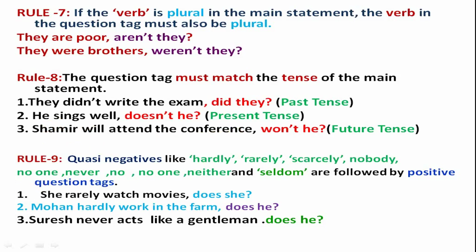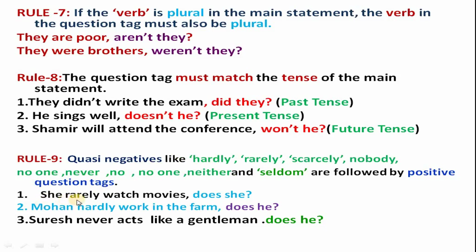Rule number 9. Quasi negatives. Quasi negative words like hardly, rarely, scarcely, nobody, no one, never, no, neither and seldom are followed by positive question tags. So whenever these kinds of words, quasi negatives, are there, the question tags must be positive.